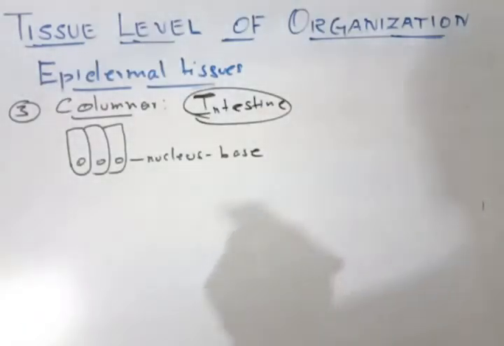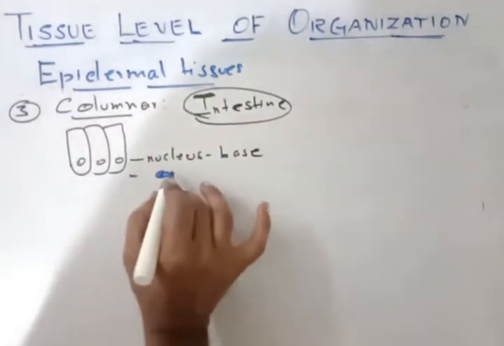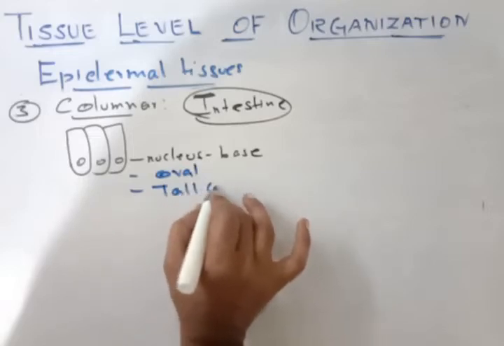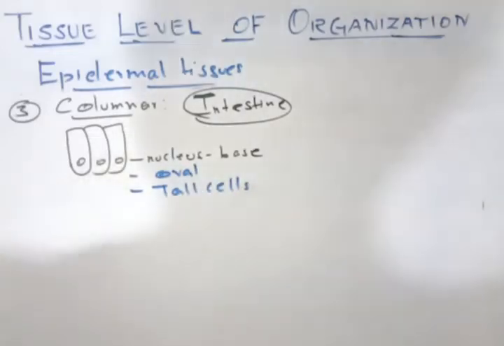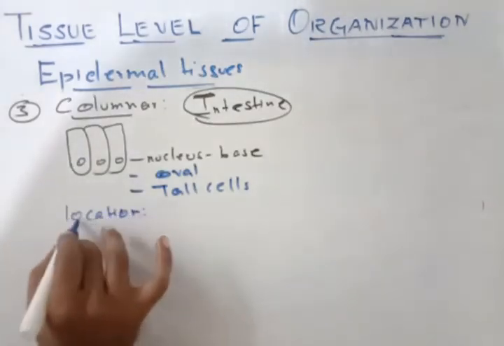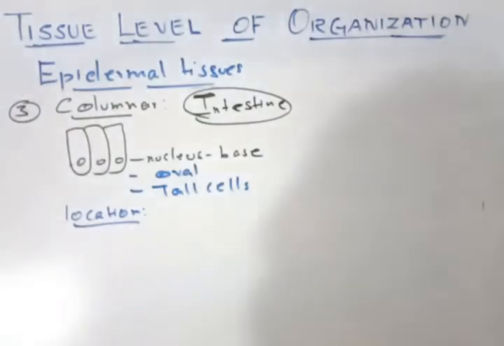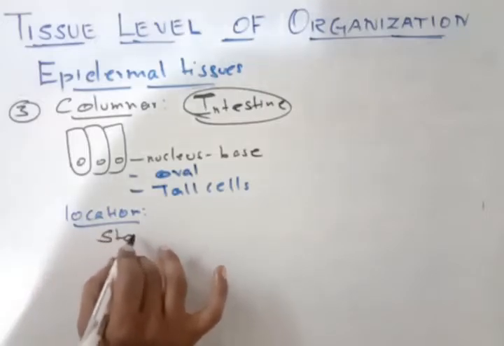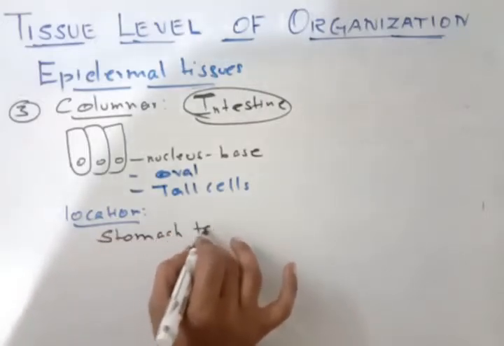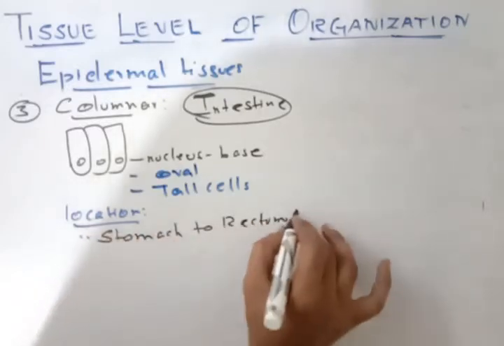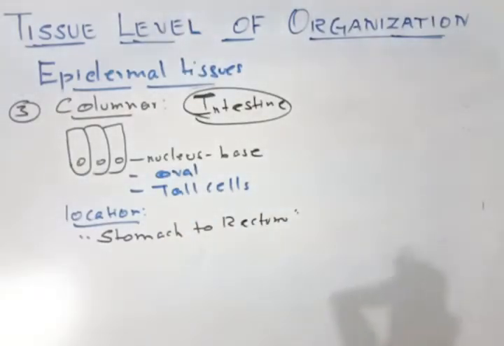Now it is a single layer of tall cells. The nucleus will be oval shaped. The nucleus is oval and the cells are tall cells. Now where it is located, the locations. When you talk about the location, it is there lining the digestive tract. That means it is there from the stomach to the rectum. So from the stomach to the rectum we have columnar epithelial tissues. That is number one. Clear?